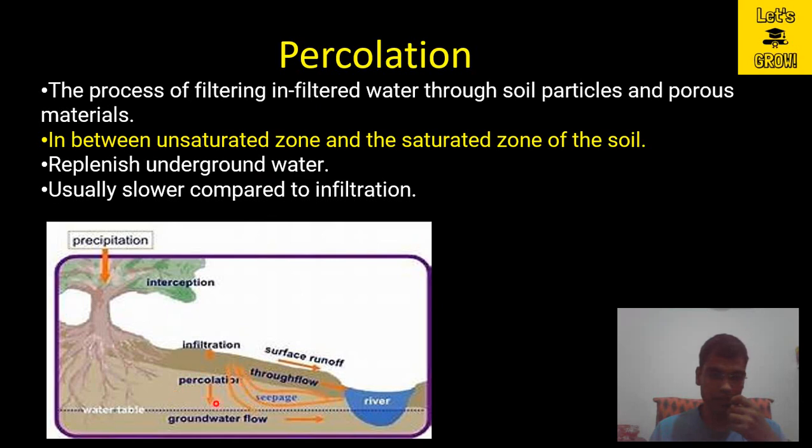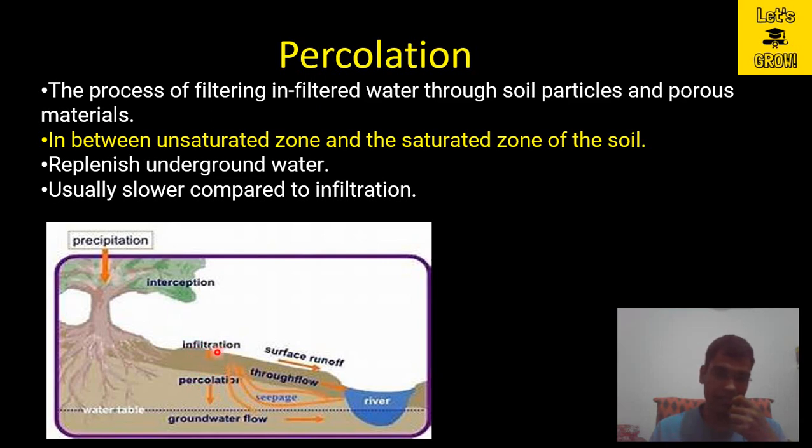So whatever water goes through percolation will join the groundwater flow and increase the underground water. It is usually slower compared to infiltration. So infiltration will be high and percolation will be low as compared to infiltration, because infiltration takes place at the upper stratum.